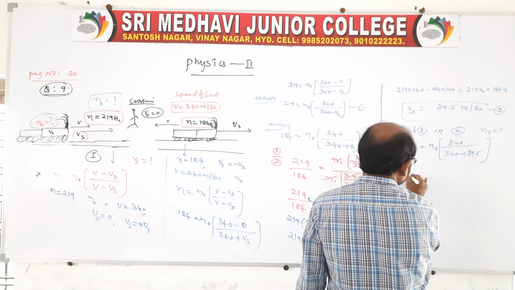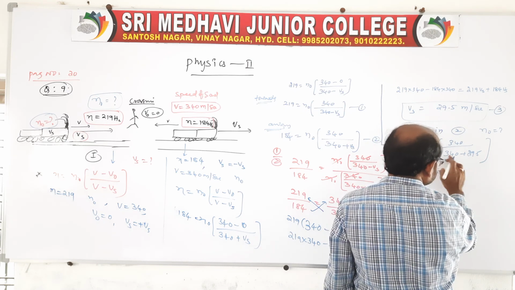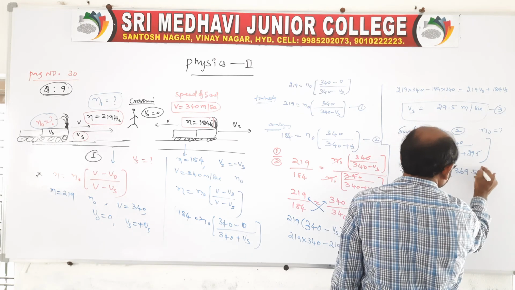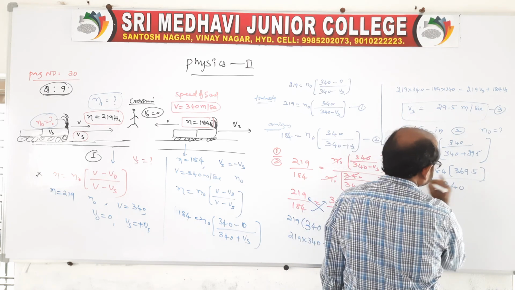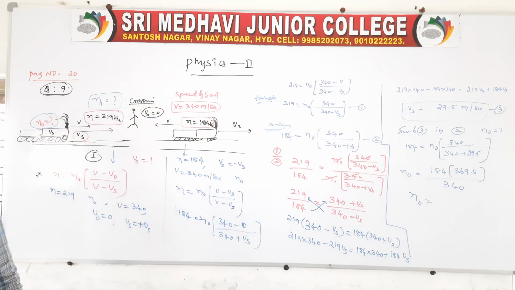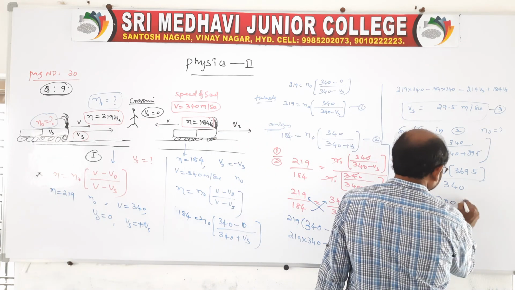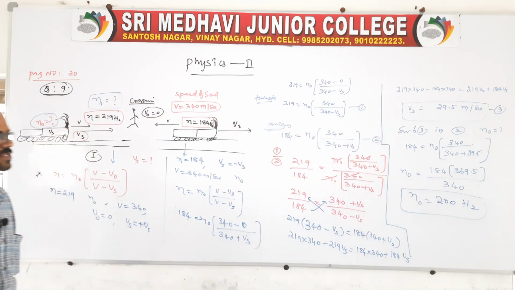So n naught is equal to, cross multiply, 340 plus 29.5 is 369.5, right, thus 340 it is. So n naught is equal to 184 into 369.5 over 340, and we will get the approximate value, which is about 200 Hz. This is the natural frequency of the source.